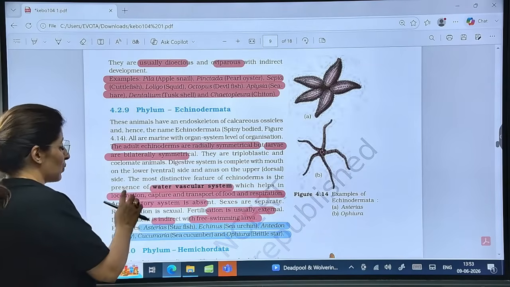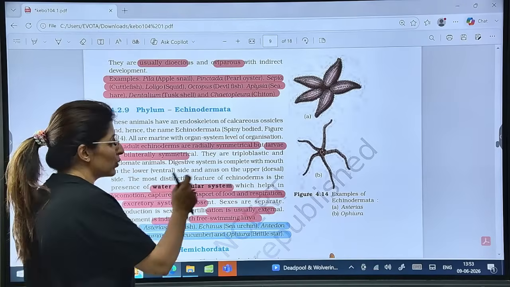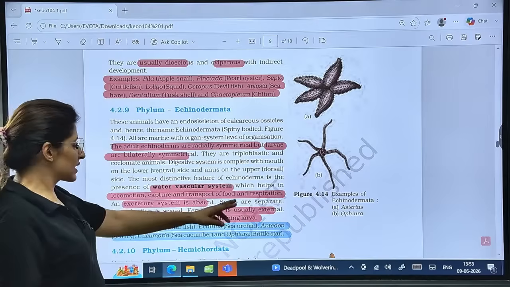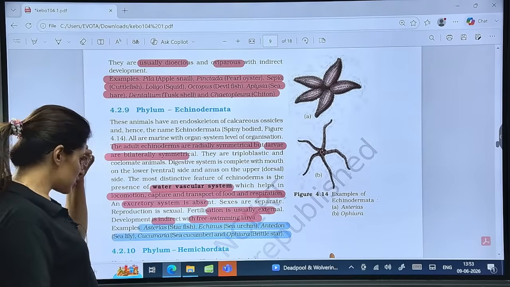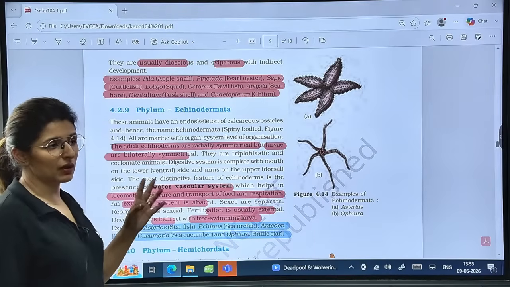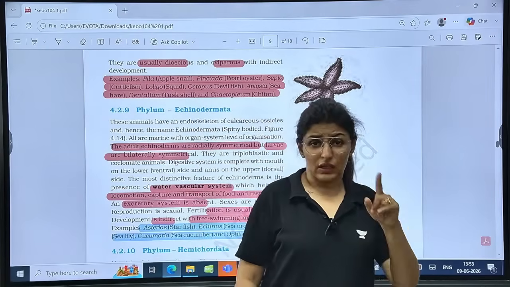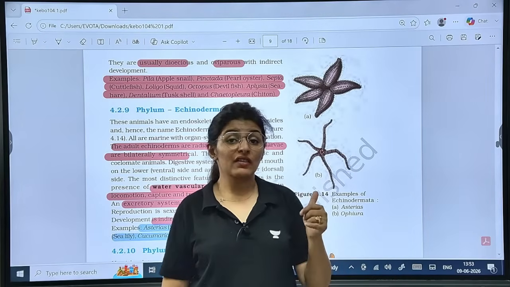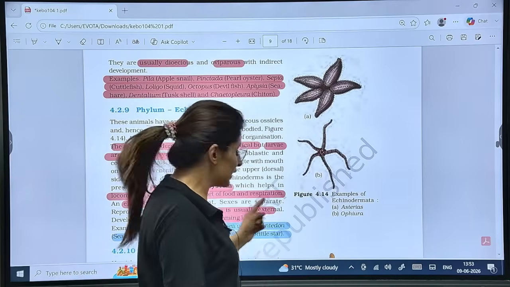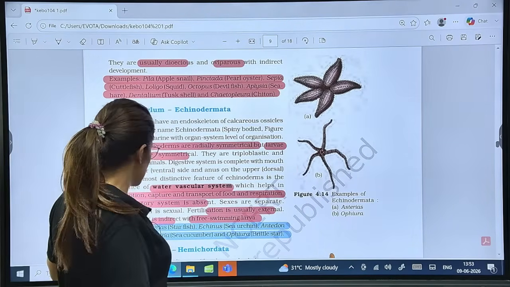And see the function, 1, 2, 3, 4. Locomotion, capture, transport of food and respiration. Is that clear? Excretory system absent, sexes are separate, sexual reproduction, fertilization usually external, development indirect with free swimming larva. See, we have talked about two larvae here. One, in case of Porifera, larva is morphologically distinct from adult. You remember that line? And here it is saying free swimming larva. Which one? Echinodermata. Is that clear to all?